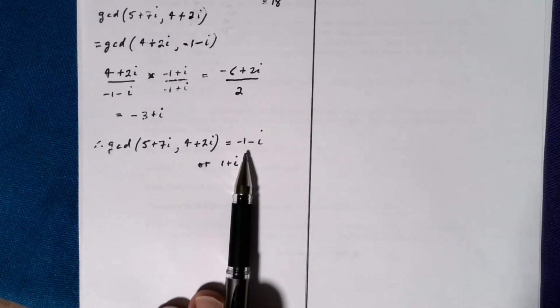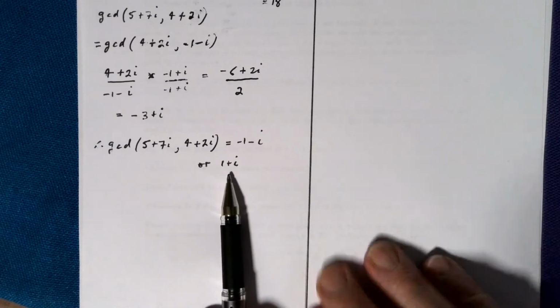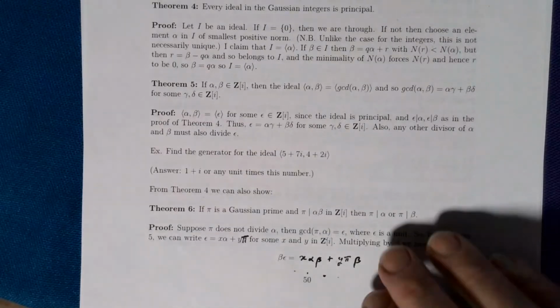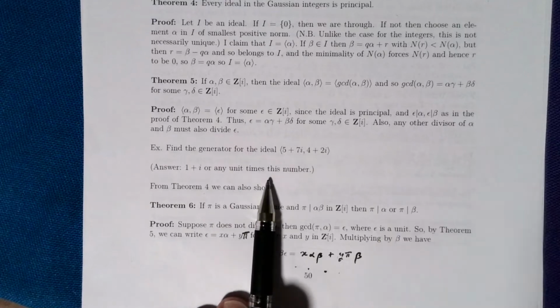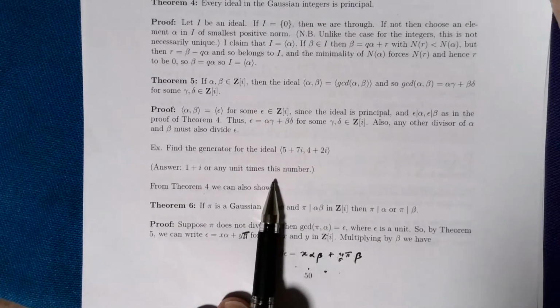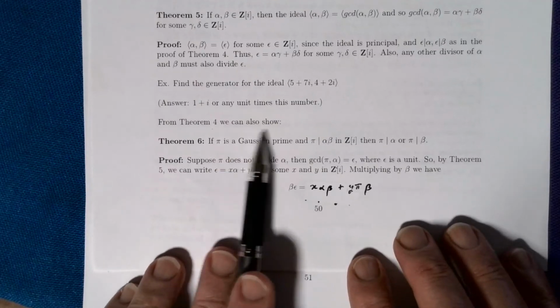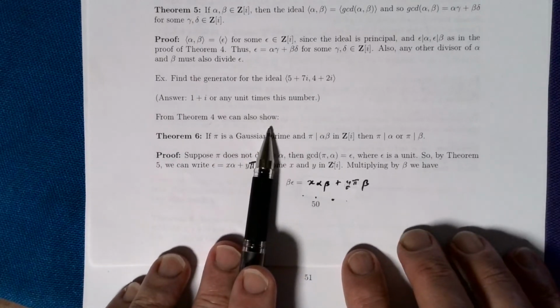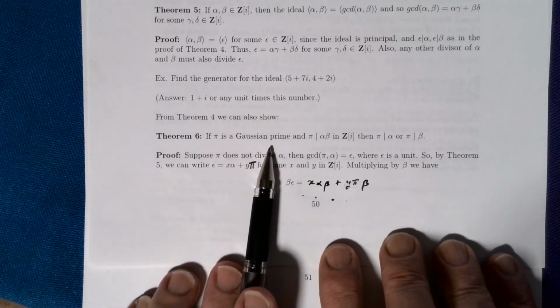If I choose the unit minus 1, for example, I might get 1 plus i as a GCD. And that's what I wrote in the notes here, that the answer is 1 plus i, or any unit multiplied by this number. Now, from Theorem 4, we can also show this following very useful, very important fact about Gaussian primes.